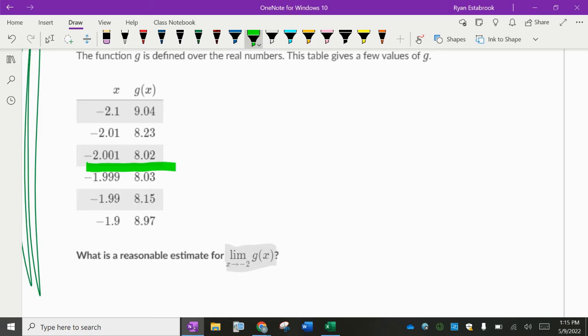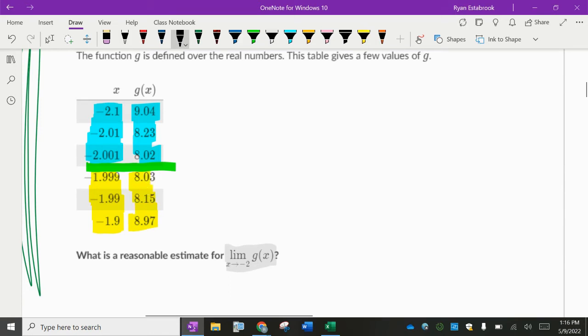If x at -2 is undefined, if we got some really weird number, none of that would really matter. We're just trying to see as these x values from the left, these x values that are slightly less than -2, get closer and closer to exactly -2, what's happening with the y values? And also, as the x values slightly bigger than -2, and because we're working with negative numbers here, this is bigger than -2.